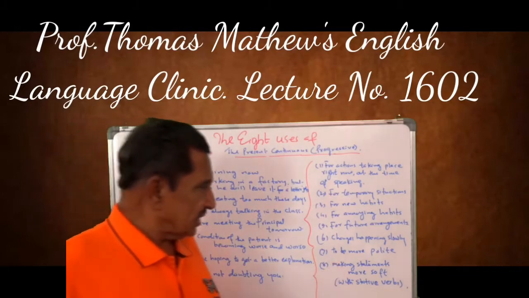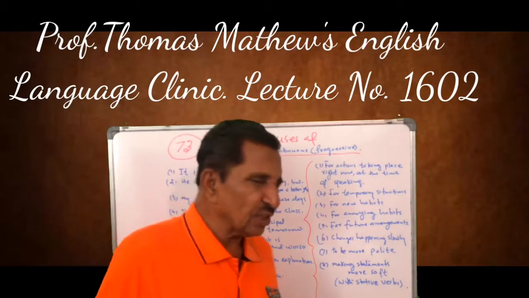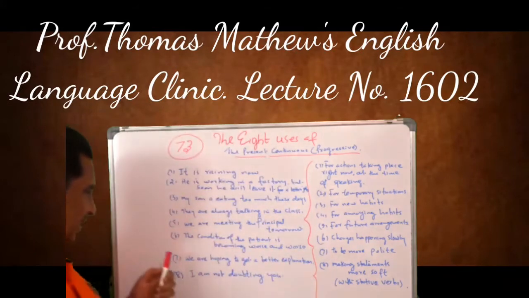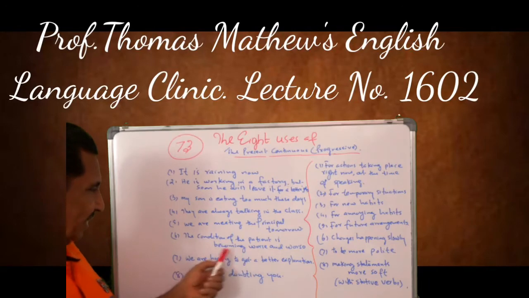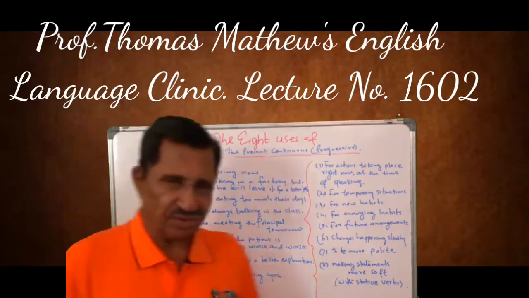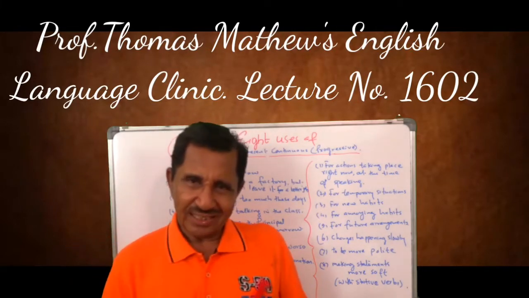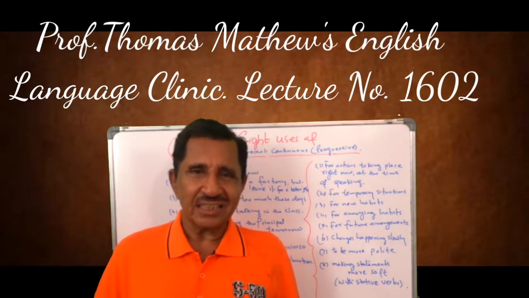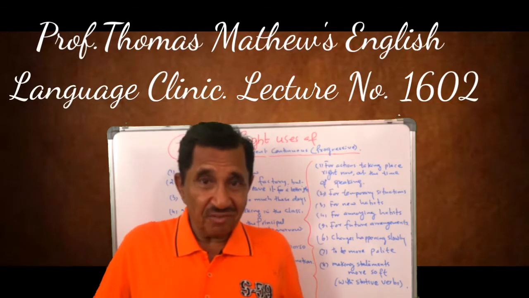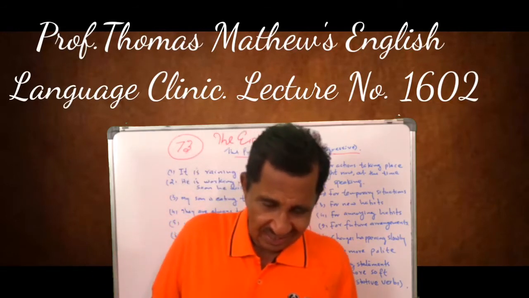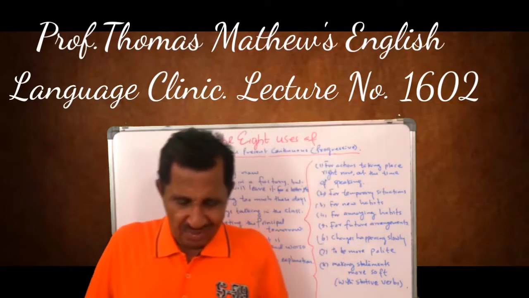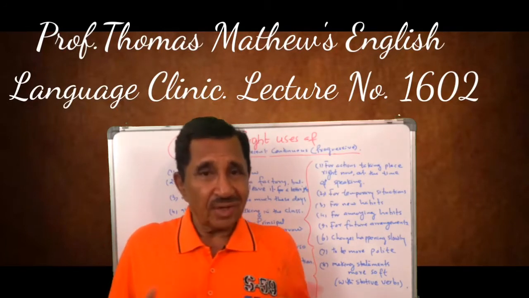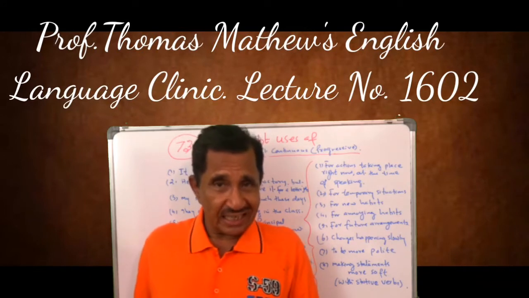Now the sixth one is changes happening slowly. Sometimes changes happen slowly. For example, here we have the condition of the patient is becoming worse and worse. Slowly it is happening. The situation is evolving. Understand? In that case, you have to use more and more, worse and worse, clearer and clearer.